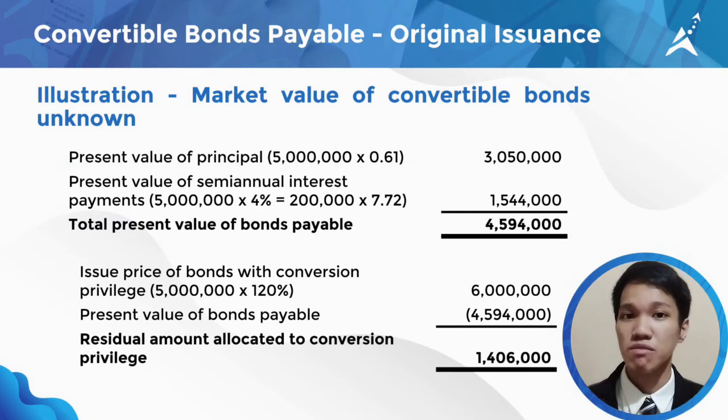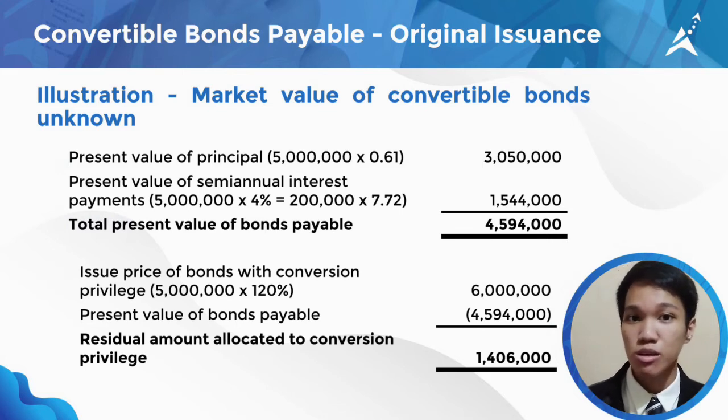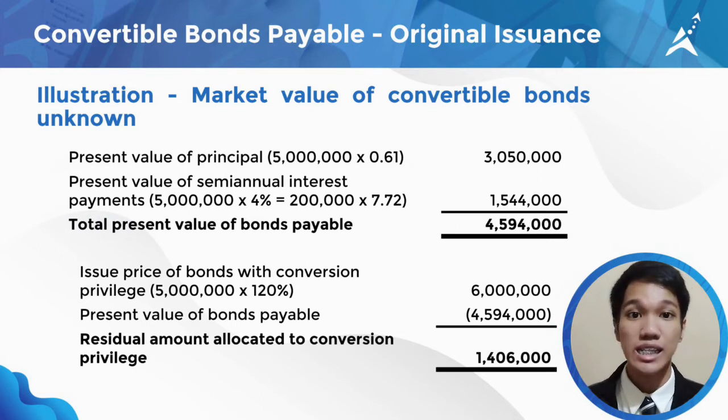Next, we'll get the present value of the semi-annual interest payments by multiplying bonds at face amount 5 million by the present value factor of 7.72 as stated in the illustration, which will result in 1,544,000. Summing up, we have a total present value of bonds payable of 4,594,000.